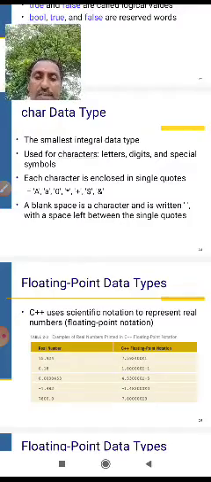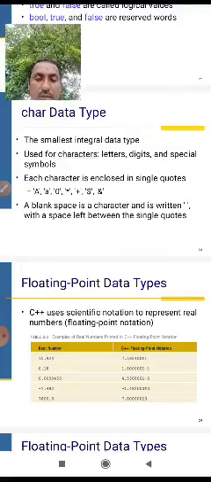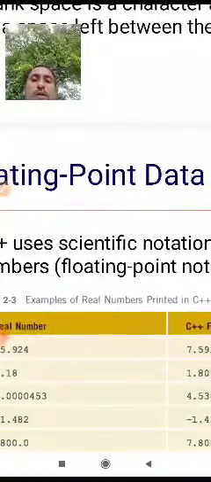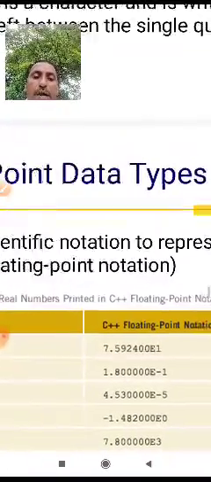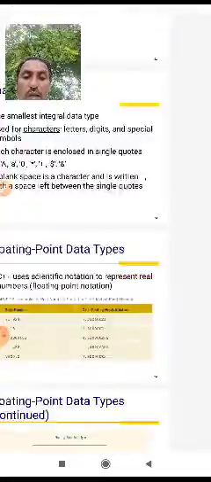This is called floating point notation. This is an example of a real number printed in C++ as a floating point value.